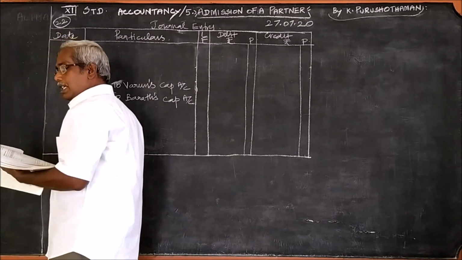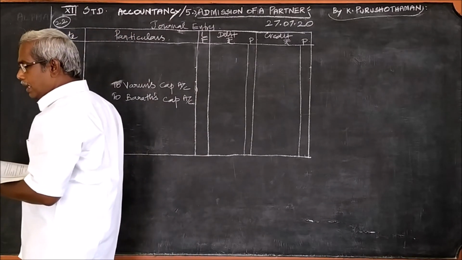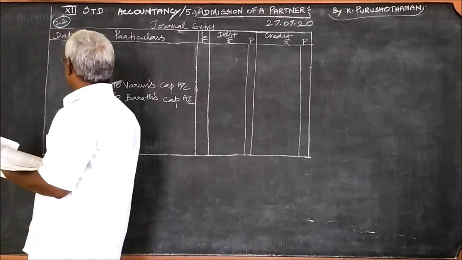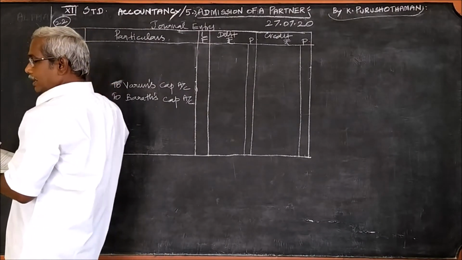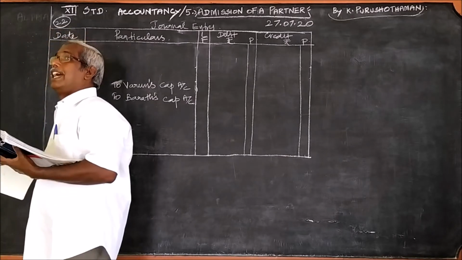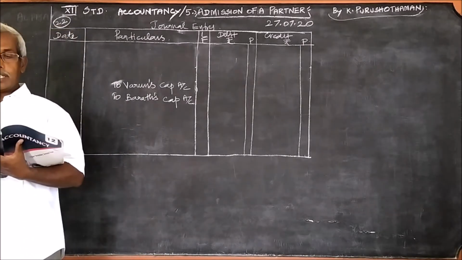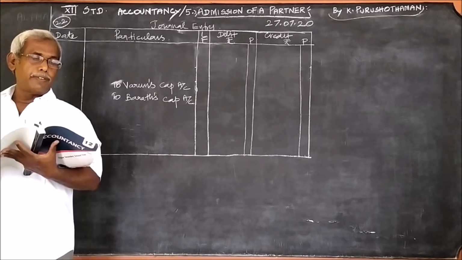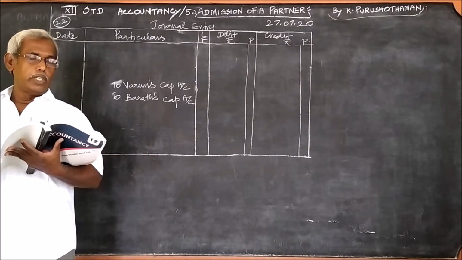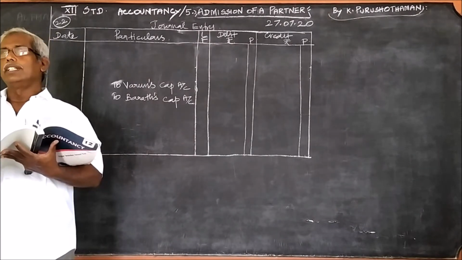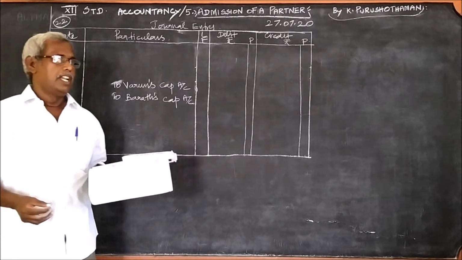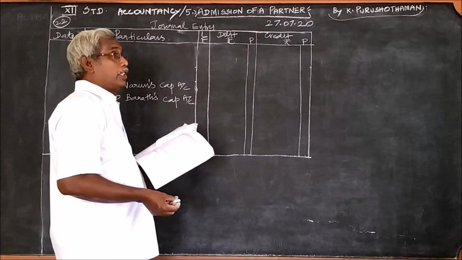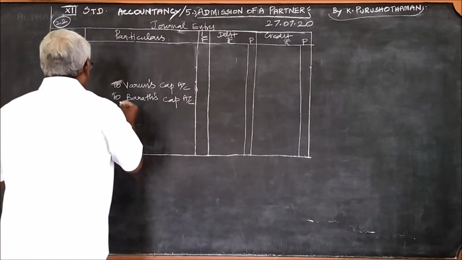If the amount is brought in by the new partner Damu, we can write bank account or cash account. But here both has happened. His share is valued at 15,000, of which 10,000 is in cash, and therefore the remaining 5,000 was not brought in.